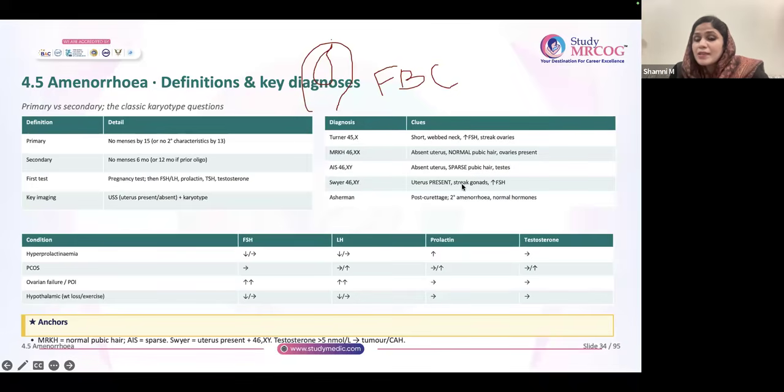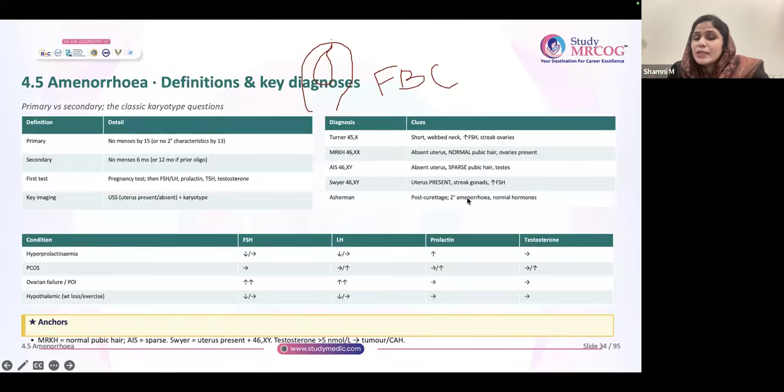So in Swyer's, uterus is generally present. Why? Because they have male gonads, but they are streak gonads. It is like Turner's in female, gonadal dysgenesis in male, it is called Swyer's. Streak gonads will be there. So that is why there is no testosterone, there is no AMH. So because there is no AMH, the uterus will be present. Uterus won't disappear.